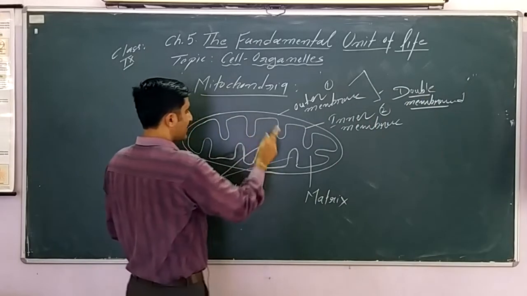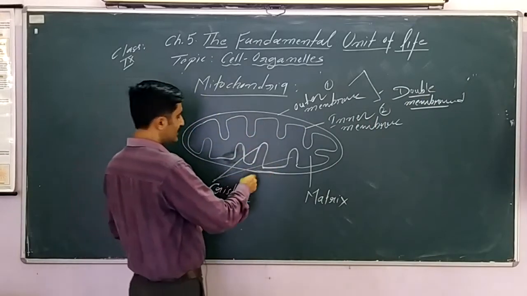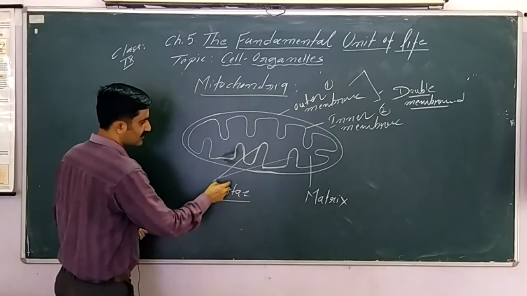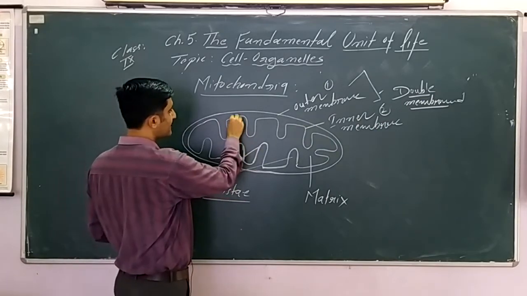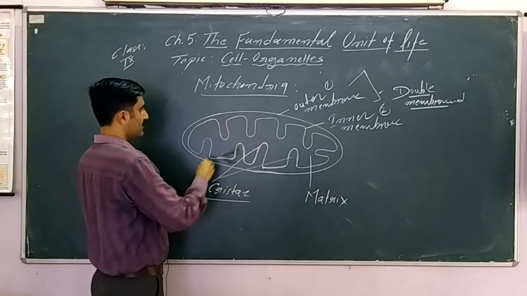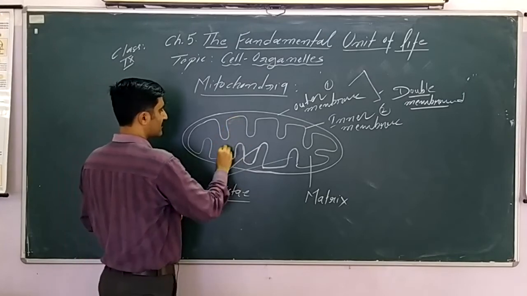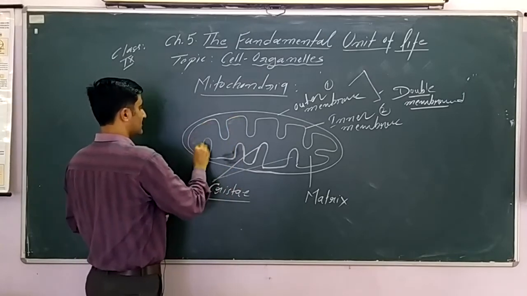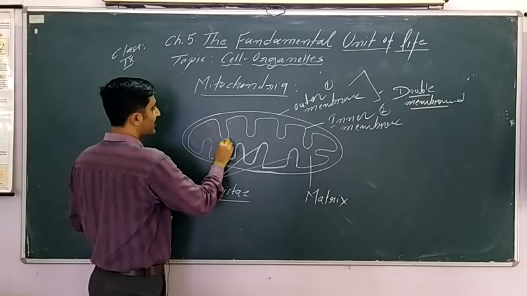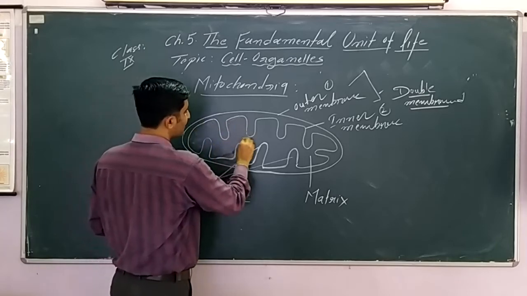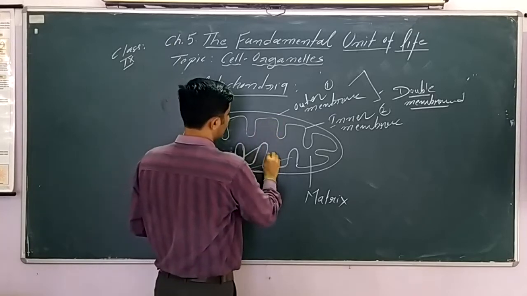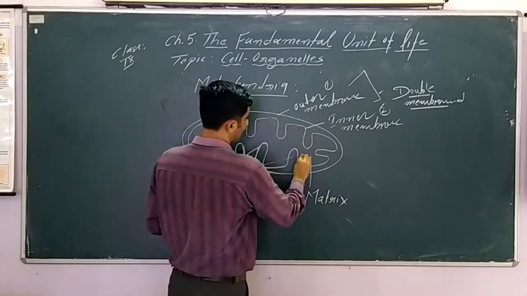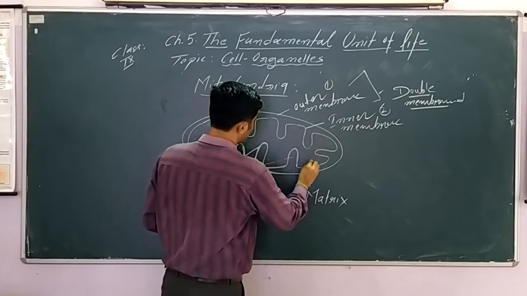The inner membrane has inner foldings. These make finger-like projections called cristae, and the fluid part, which is shaded, is called matrix. Inside this there are many enzymes, and these enzymes help in generation of energy or ATP formation. These are the last two points we have read here.